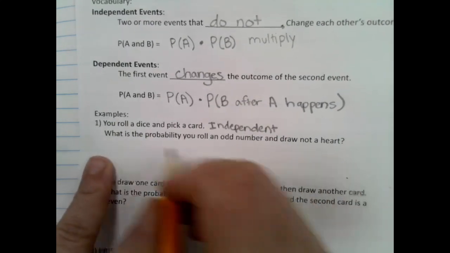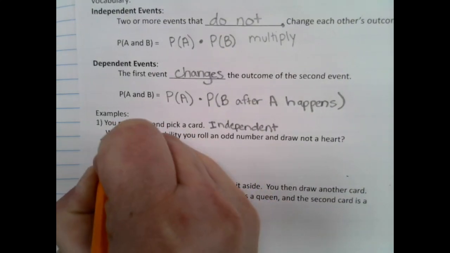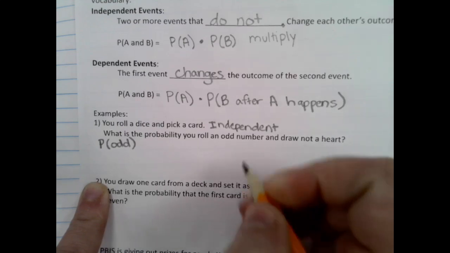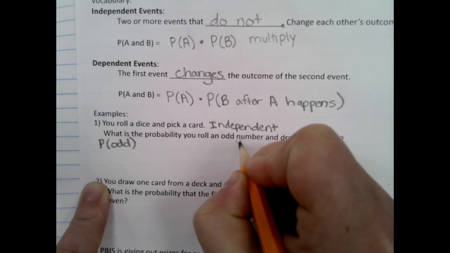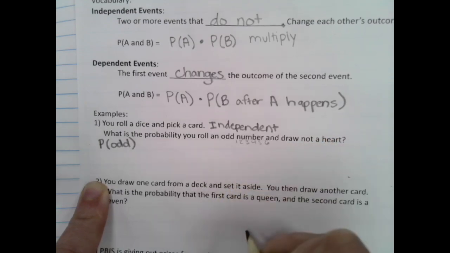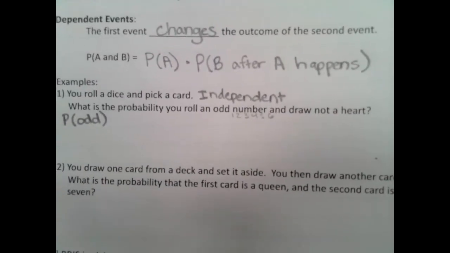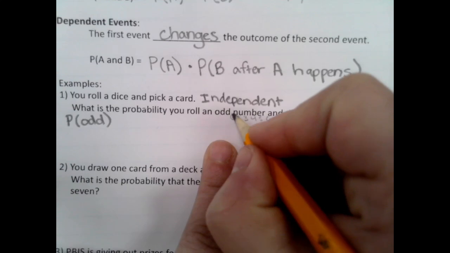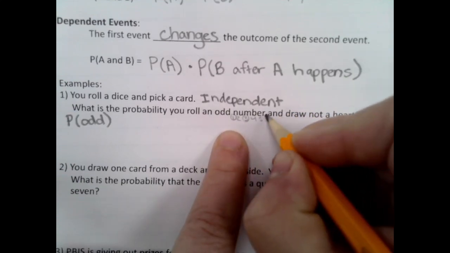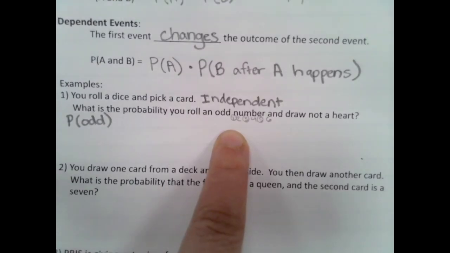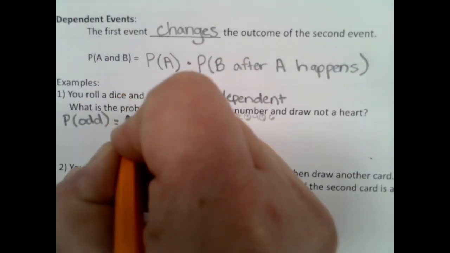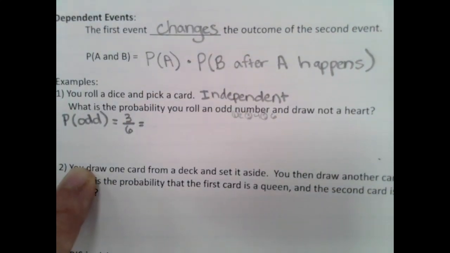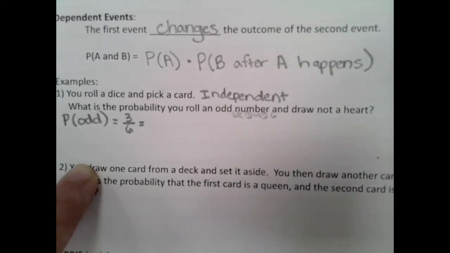Okay, probability of an odd number. So now we're going to find the probability of each of these. We'll start with the odd. So on a dice, what numbers are on a dice? 1, 2, 3, 4, 5, 6. And odd means that we're skip counting starting at 1. So we start at 1. What else is odd? 3 and 5. So how many are odd numbers? 3 out of 6. I can simplify that if I want to. 3 out of 6, 1/2.